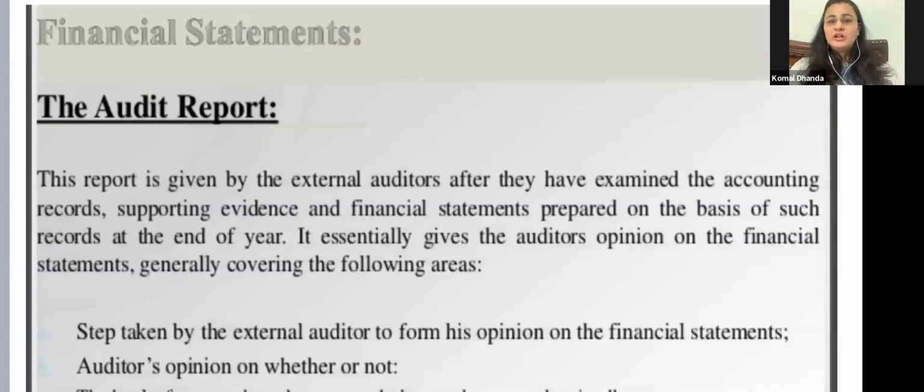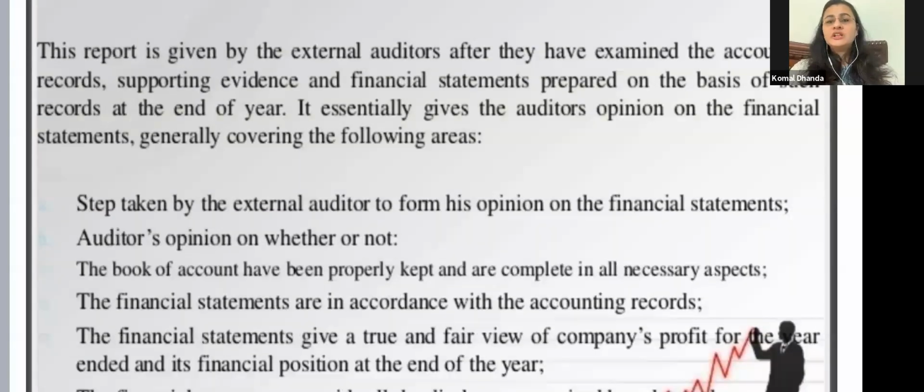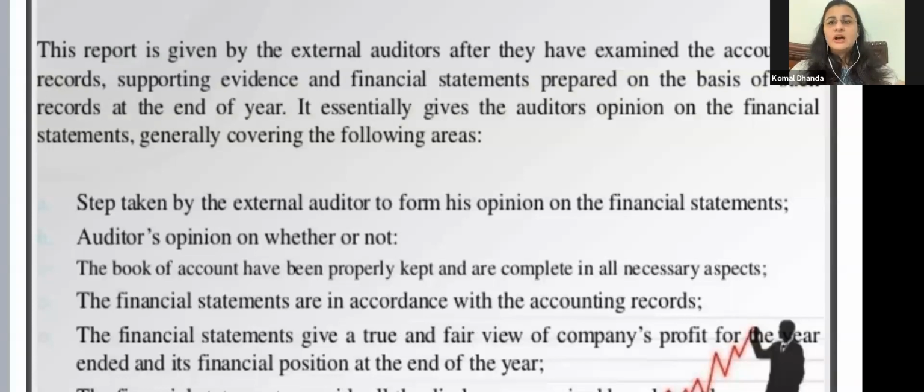Then comes the audit report. This report is given by the external auditors after they have examined the accounting records, supporting evidence and financial statements prepared on the basis of such records at the end of the year. The CEO prepares the financial statements; we hire an external auditor.